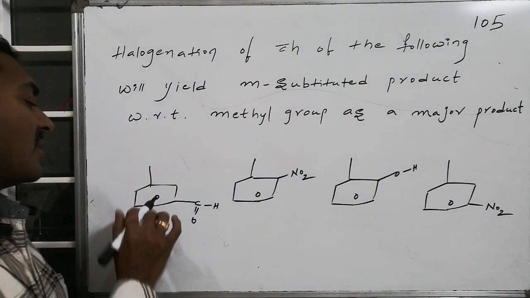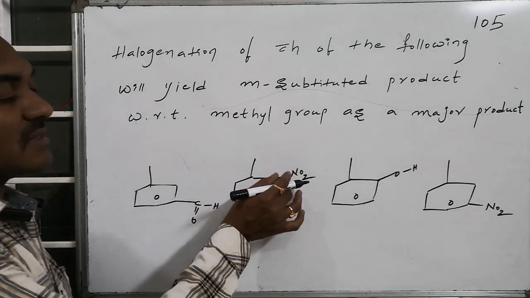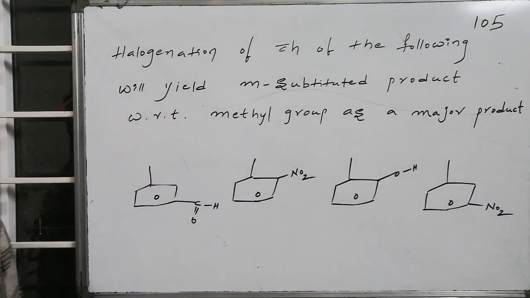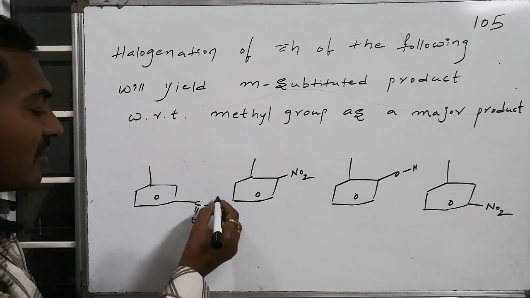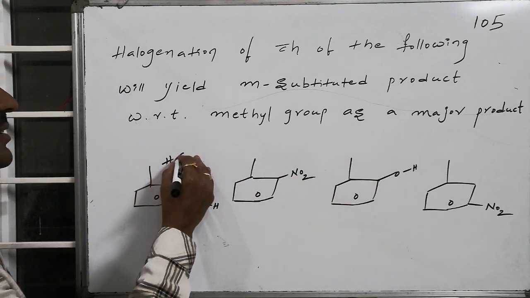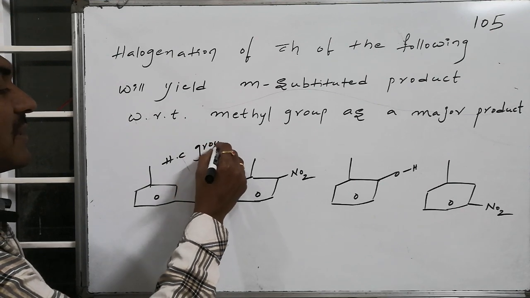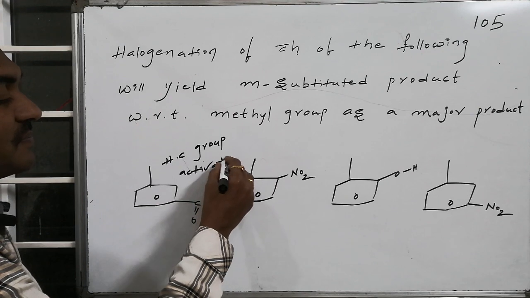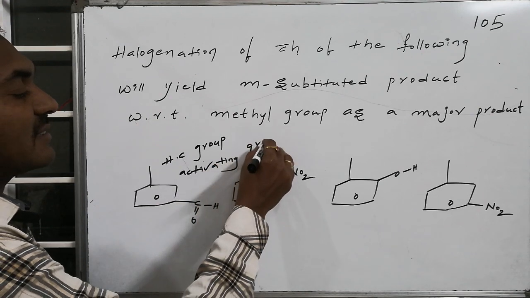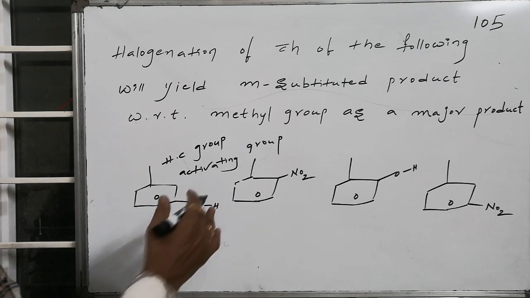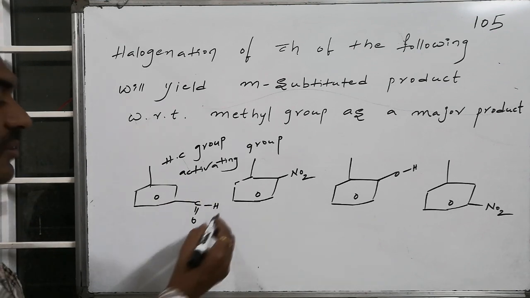The places are different. This is the meta, this is the ortho place, this is also ortho, and this is also the meta position. Whereas this particular methyl is common, and this methyl is acting as a hyperconjugative group, that is a plus hyperconjugative group, and it is acting as an activating group. It is a common species present at every part of the benzene ring system.